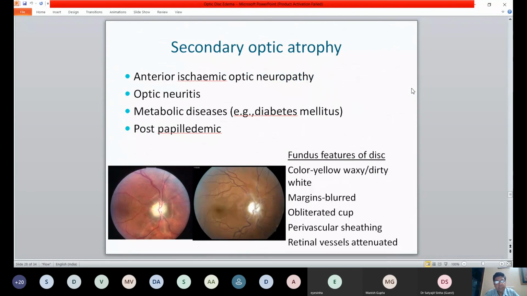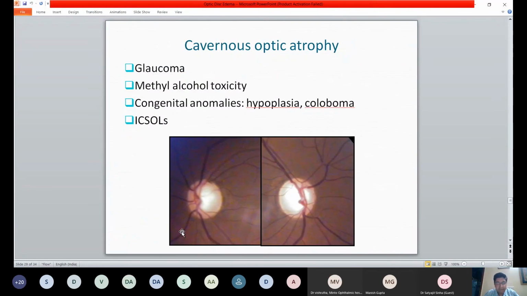Whereas secondary optic atrophy, secondary to ischemic neuropathies, optic neuritis, post-papilledema, the margins are not sharp. You can see gliosis along the disc vessels, and the peripapillary area looking not healthy at all, with what are called watermarks, old edema which is now absorbed, but there are watermarks there. So it's a dirty yellow, waxy looking, dirty white disc, blurred margins, obliterated cup, perivascular sheathing, and retinal vessels are attenuated. This is secondary.